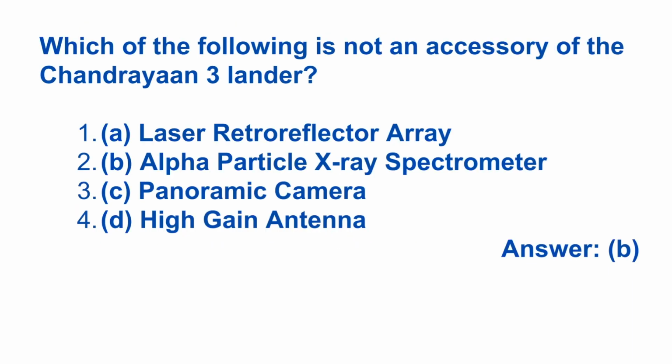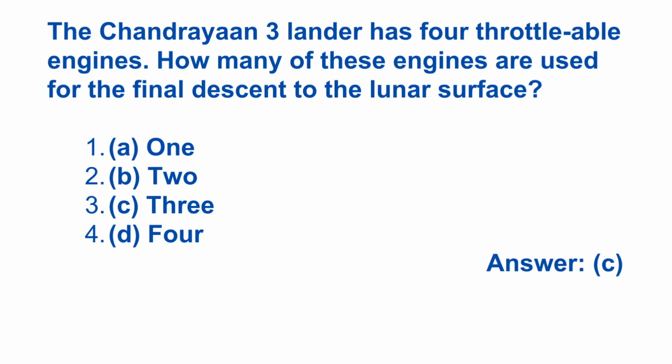Which of the following is not an accessory of the Chandrayaan 3 lander? Care, the question is not. A. Laser retroreflector array, B. Alpha particle X-ray spectrometer, C. Panoramic camera, D. High gain antenna. The answer is B. Alpha particle X-ray spectrometer is not an accessory that is used in the Chandrayaan 3 lander.